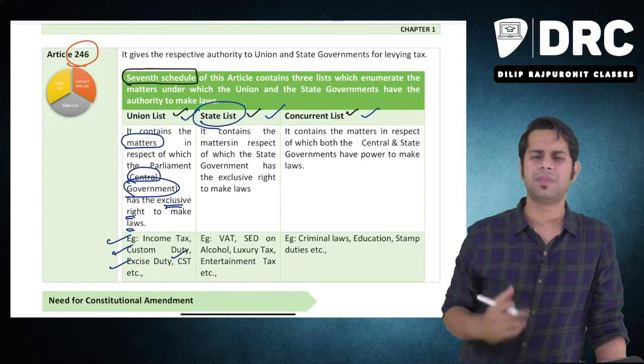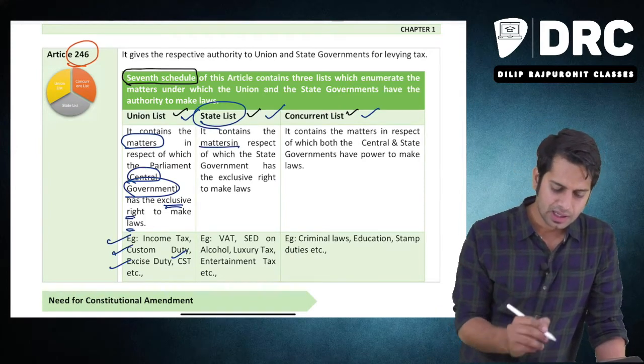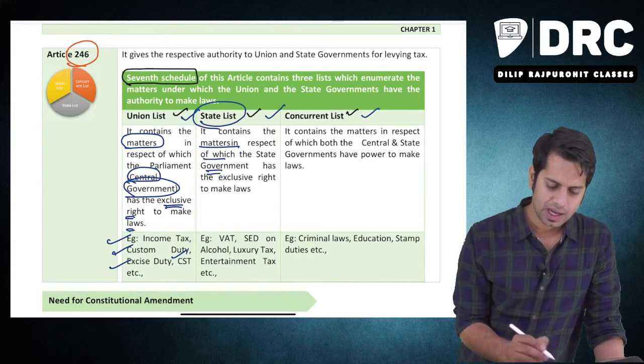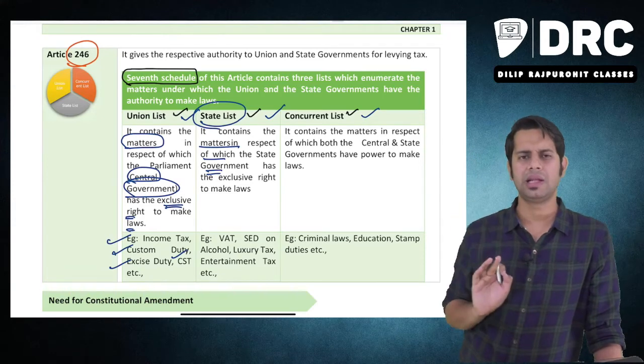Only the state government has the power to make the law with regard to these items. So the state list contains the matters in respect of which the state government has the exclusive right. Only the state government can make the law with regard to these points.